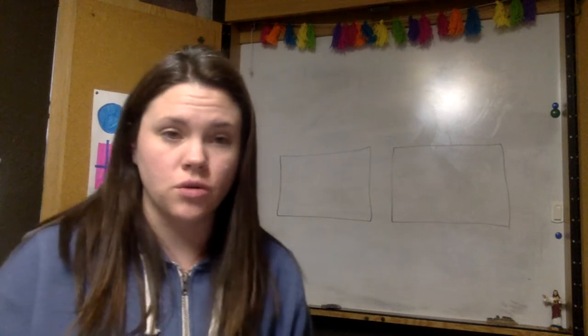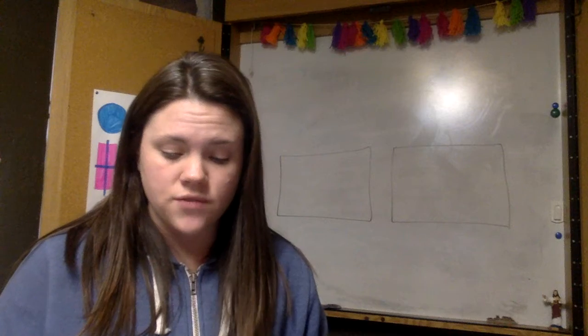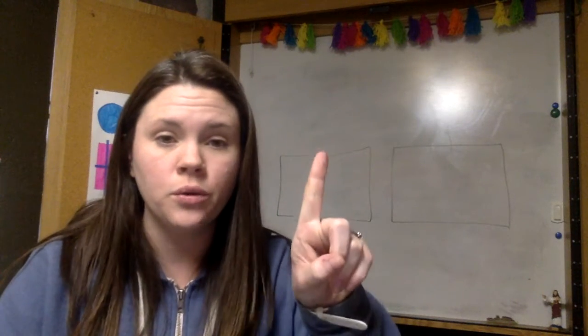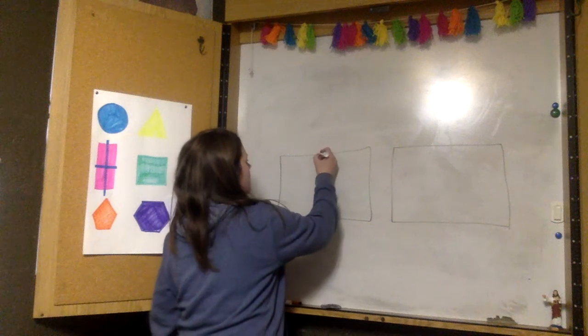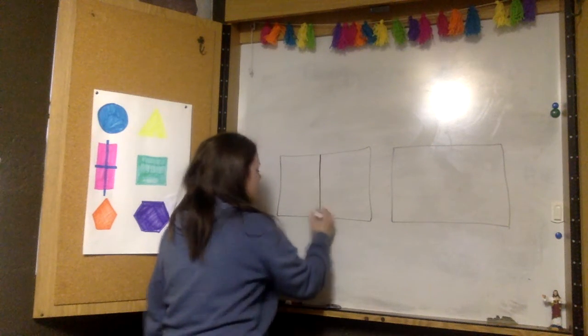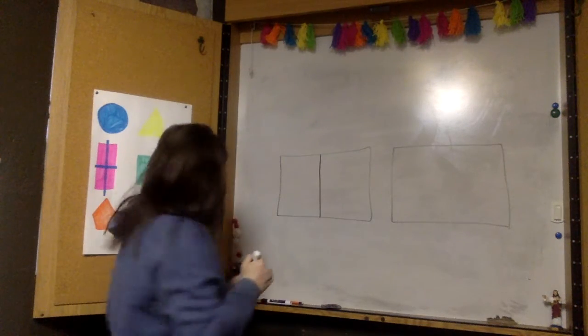Well, let's do Mr. Jones's rug first. Mr. Jones's rug uses the colors blue and red in equal amounts. His rug is split in how many? His rug is split in 2. If there are 2 equal shares, then what do I have? Halves. That's right.